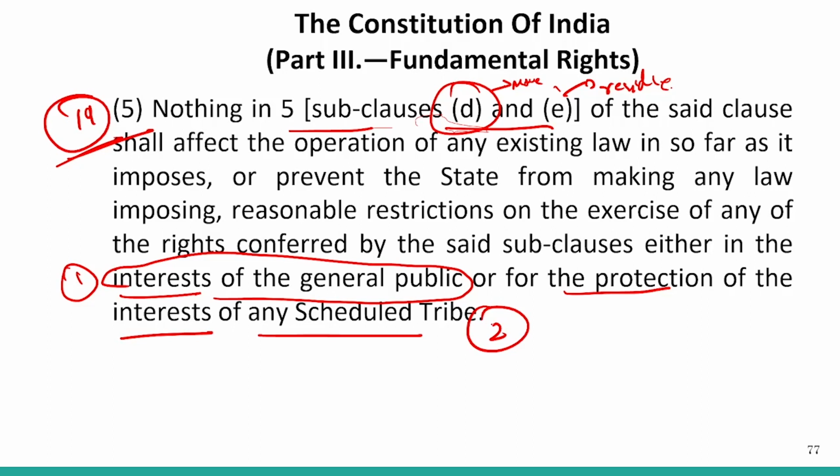So only two restrictions have been mentioned for Article 19 subclauses D and E, which talk about the fundamental freedom of all citizens to move freely throughout the territory of India and to reside throughout the territory of India. And there are only two restrictions: that it is against the interest of the general public.